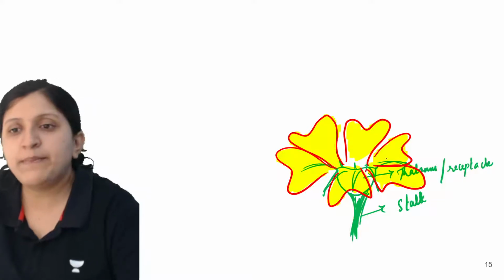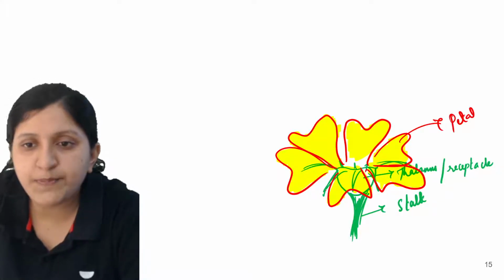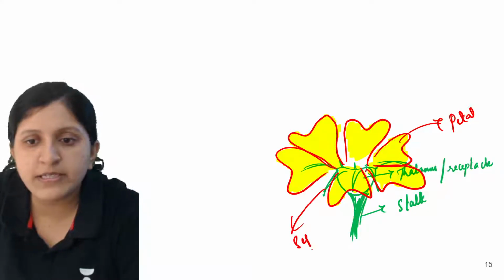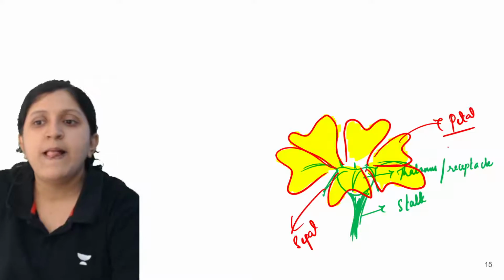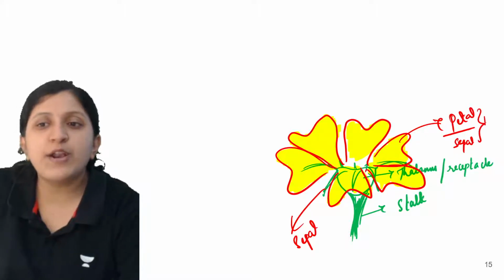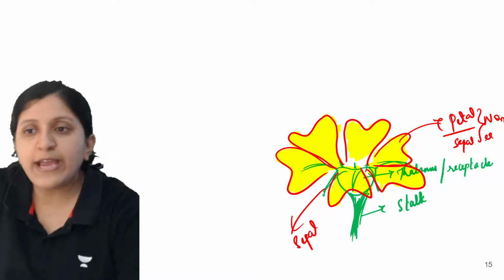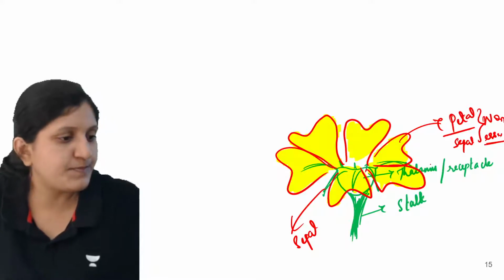Yeah, so you can label these. This one is now a petal, and this part is the sepal part. Now we have just drawn the petal and the sepal. Both of these are non-essential parts. So why do we say that these are non-essential parts? Any idea?